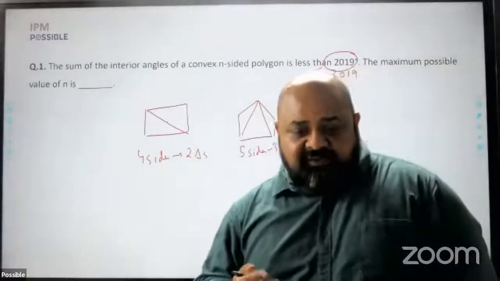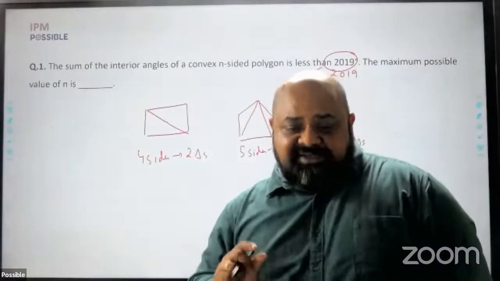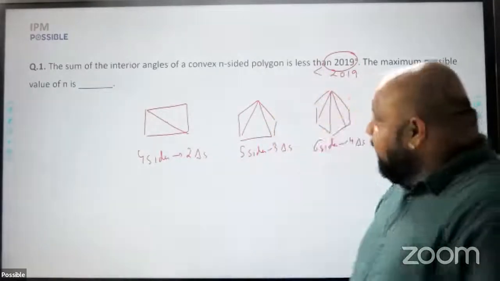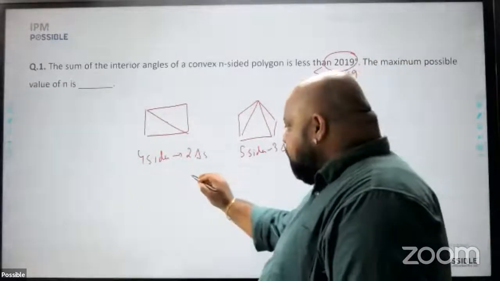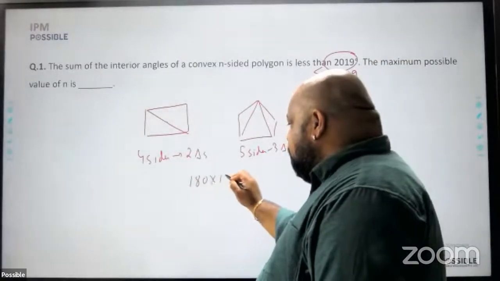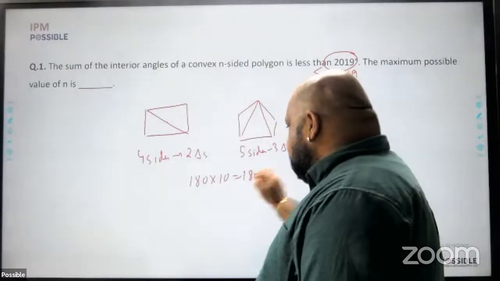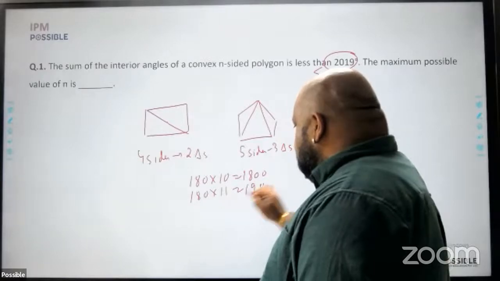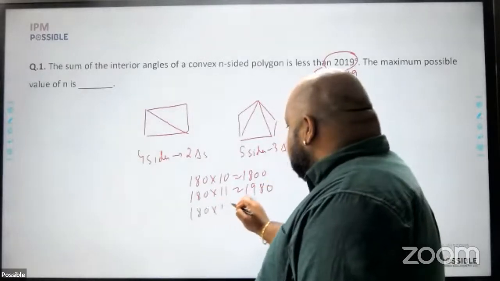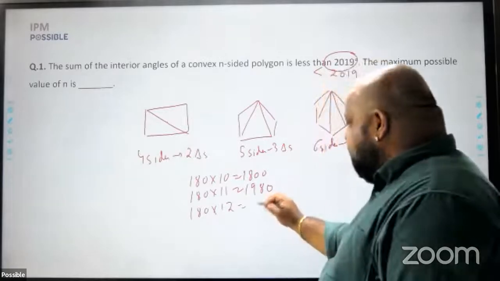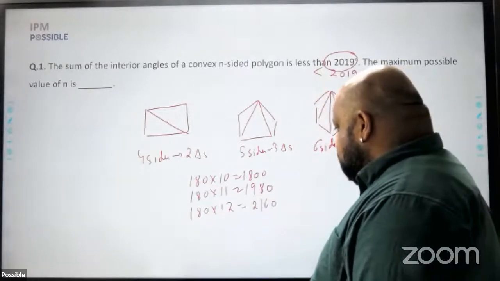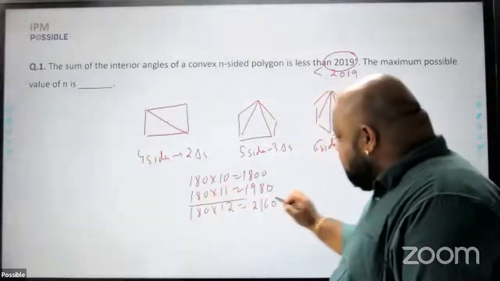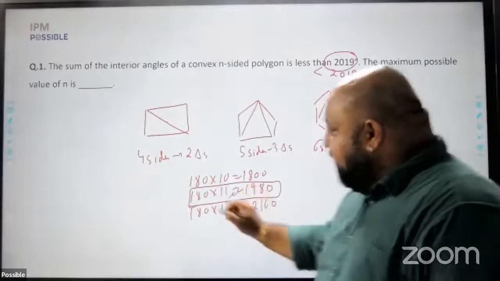The sum of angles of a polygon has to be a multiple of 180. So I see what is the multiple of 180 that is just less than 2019, right? Now, I know that 180 into 10 would be 1800. Therefore, 180 into 11 would be 1980. 180 into 12 will cross 2019 and it will be 2160. So basically, this question talks about this polygon where there are 11 triangles.